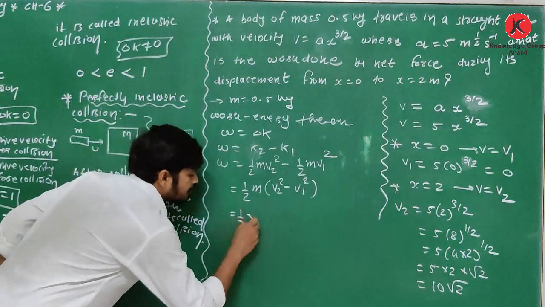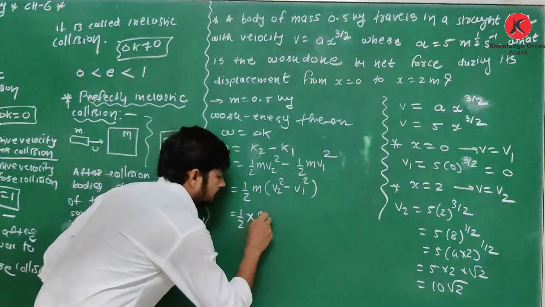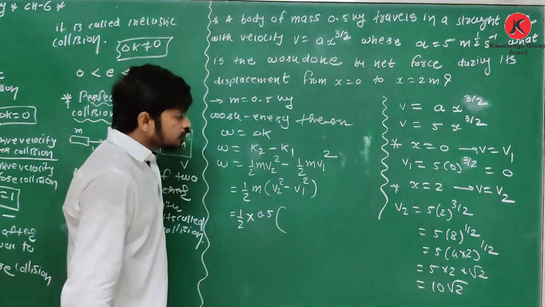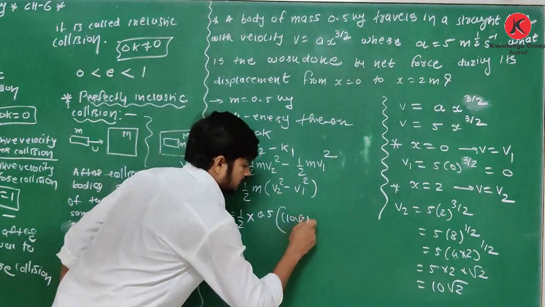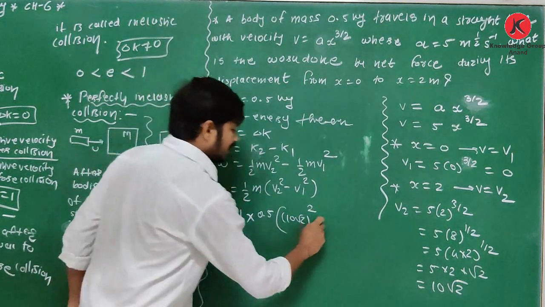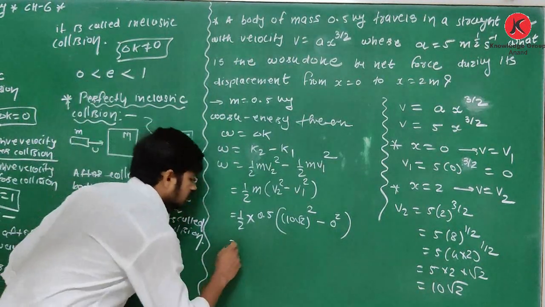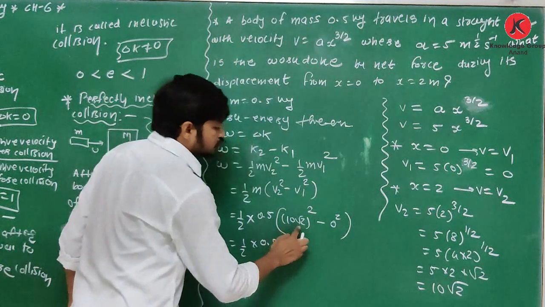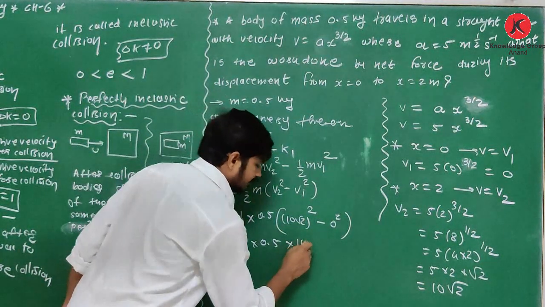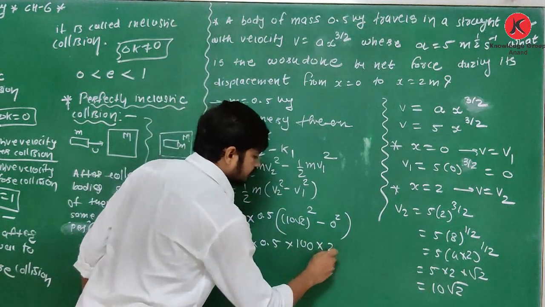So what is value of m? Mass is 0.5. v2 square means 10 root 2 square, minus v1 square, so that is 0 square. So W is equal to half into 0.5 into 10 root 2 square. 10 square is 100, and root 2 square is 2.